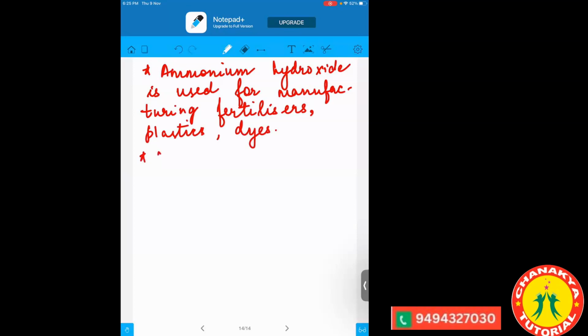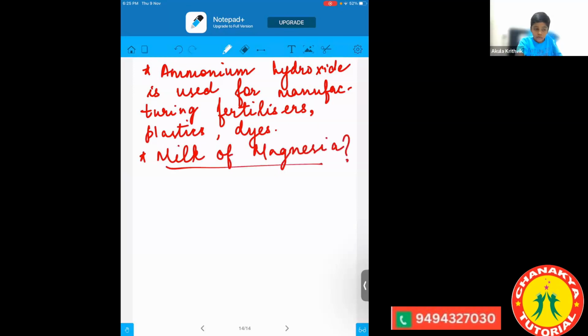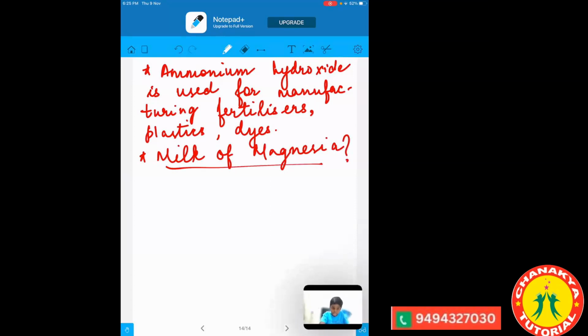And the last one is milk of magnesia. Have you ever heard this word? Milk of magnesia? Mom, I heard, but I don't know the meaning. Okay. So milk of magnesia is basically the other name of magnesium hydroxide.